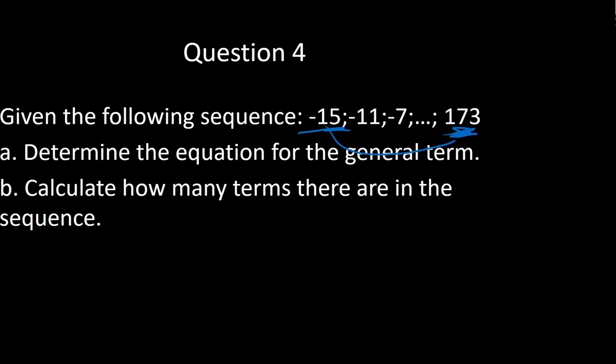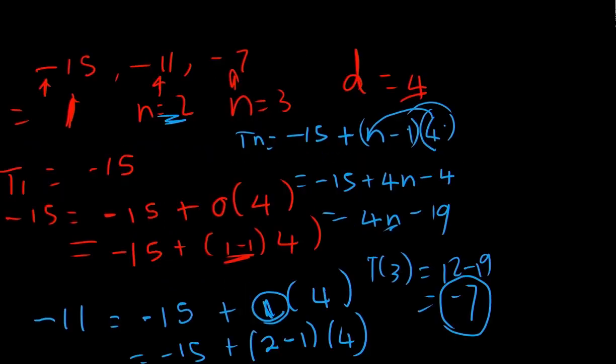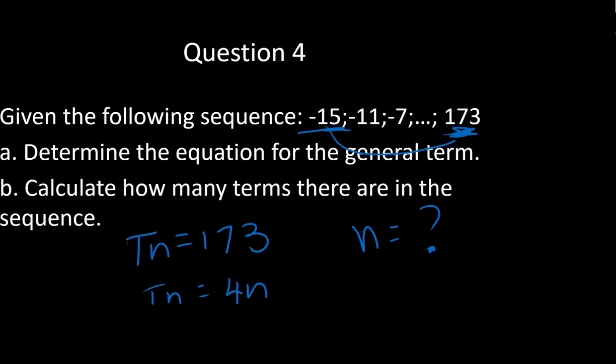So in other words, you know that Tn is equal to 173. All right, we need to work out the value of n. How do we do that? Well, we knew that the general term is given by 4n minus 19.